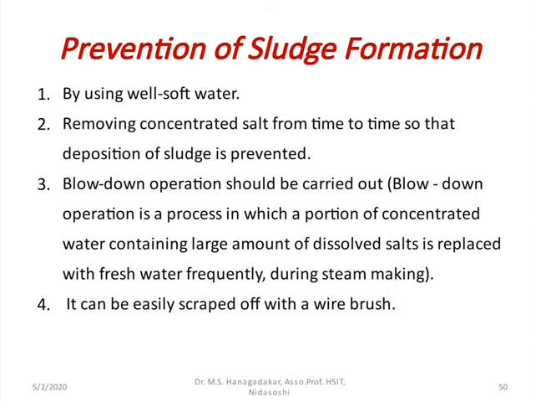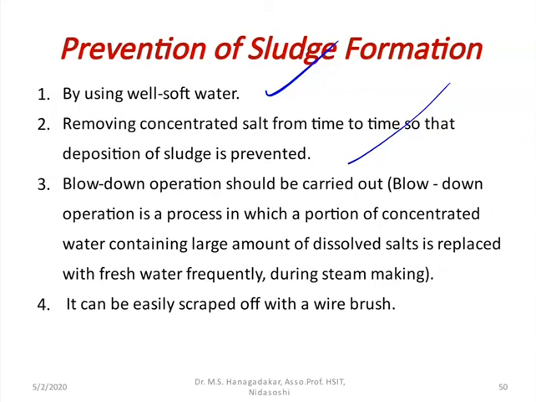Then what are the remedies to prevent sludge formation? Let us discuss one by one. The first one is using well softened water. The second is removing the concentrated salts from time to time, so that we can remove the deposition of sludge or precipitate, or scale also.